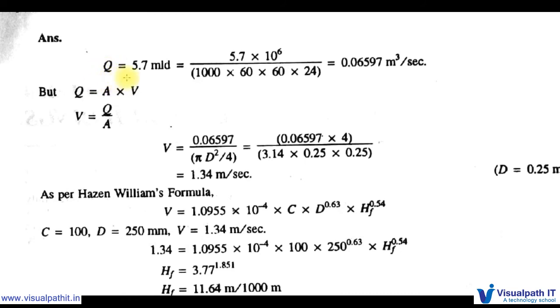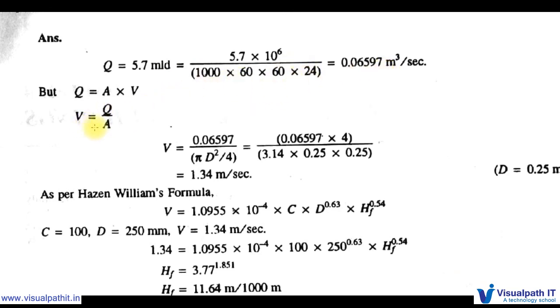Here Q is given in million liters, so we are changing it into meter cube per second. So 5.7 into million, that is 10 power 6, divided by the conversion factor 1000 into 60 into 60 into 24. This is the conversion factor. Otherwise, you can easily convert million liters to meter cube per second on the internet, and we will get the answer. So Q is equal to A V.